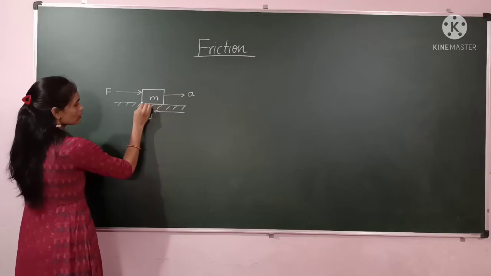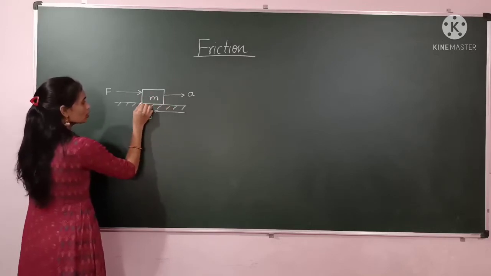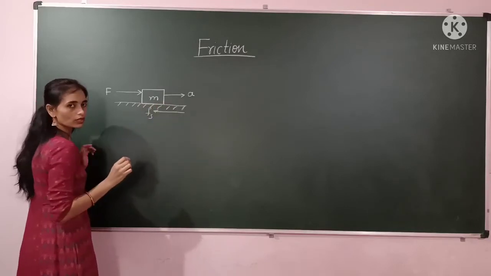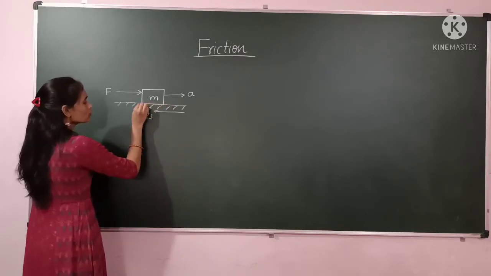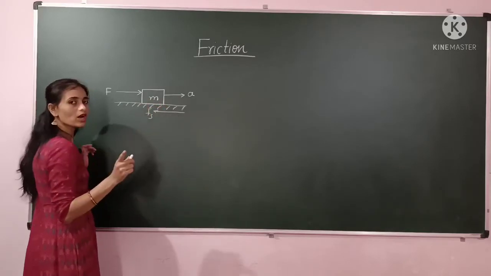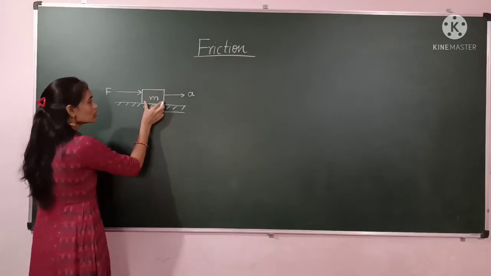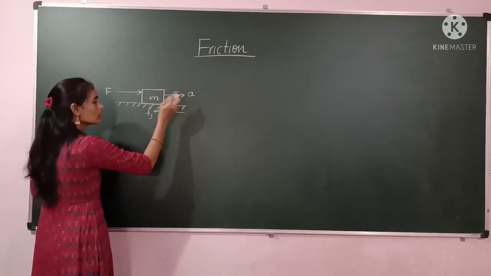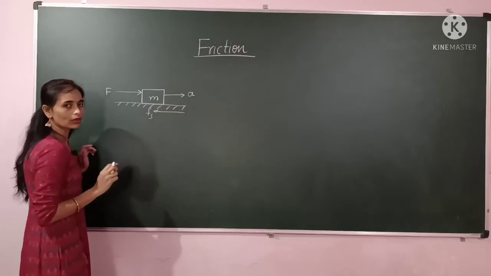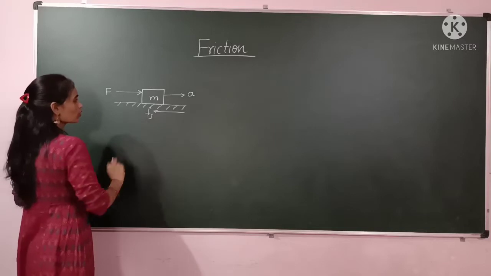This is the contact, this is the block, and this is the surface, the common contact between the two bodies. Here the frictional force will be developed, always in the opposite direction to the direction of motion, meaning in whichever direction the body moves, the frictional force acts in the opposite direction. So this is about friction.